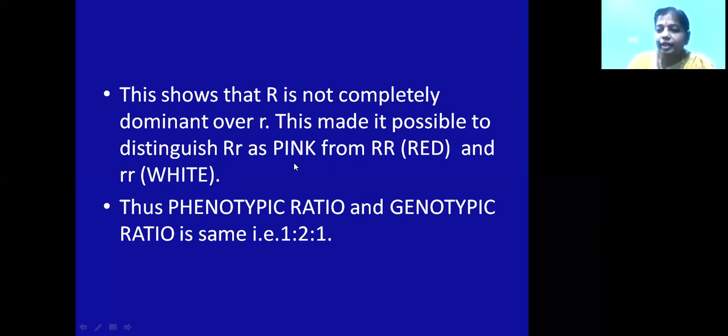But when Mendel did the experiment, he did not get this type of expression of both alleles in the F1 generation. But some other biologists, when they did experiments with various plants, got results where both the dominant allele and the recessive allele showed expression. So it is called codominance. We'll see an example.